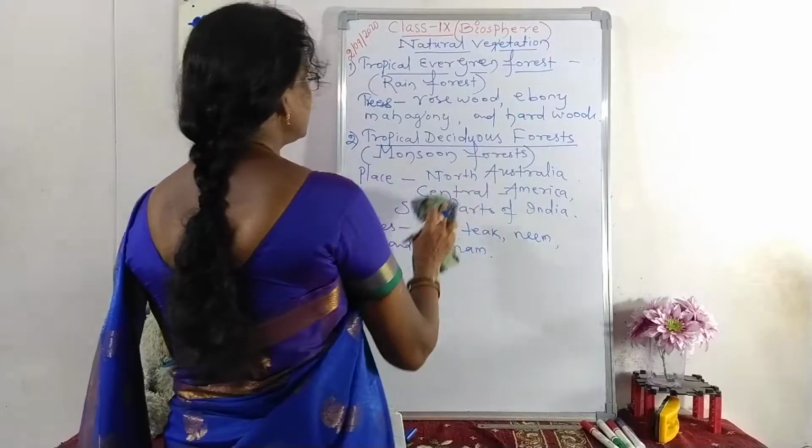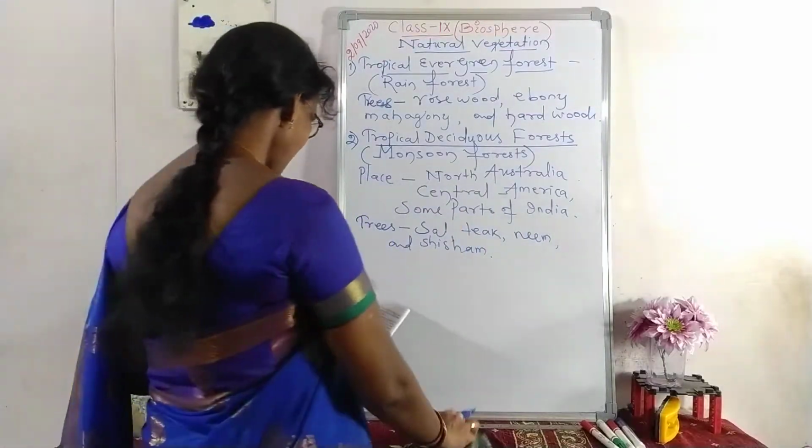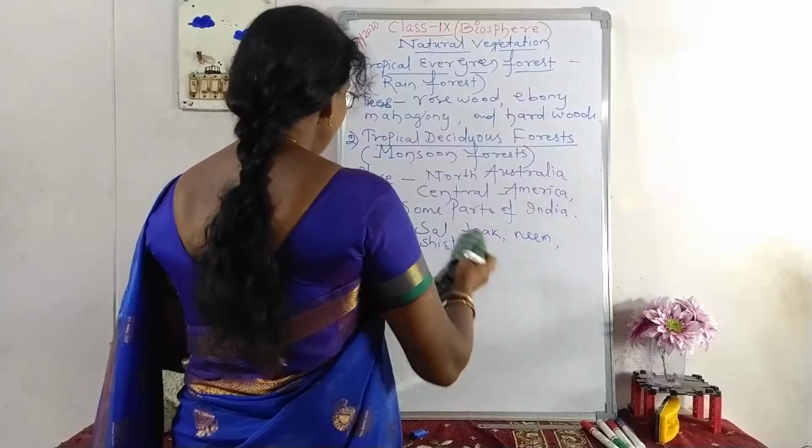Now the next forest, third one, is temperate evergreen forest.